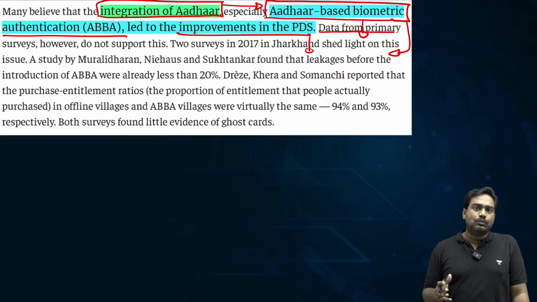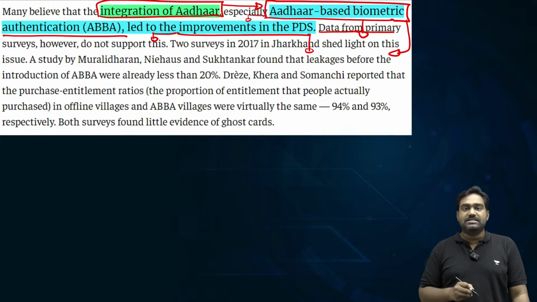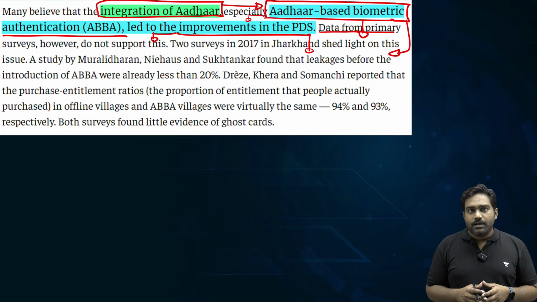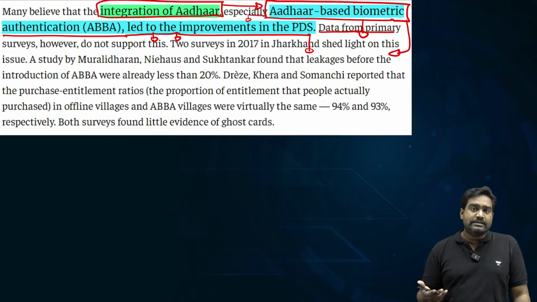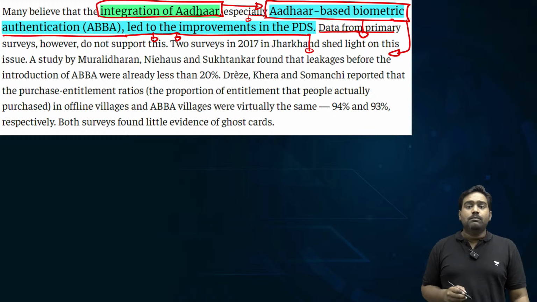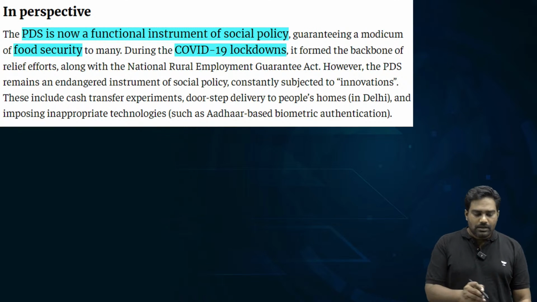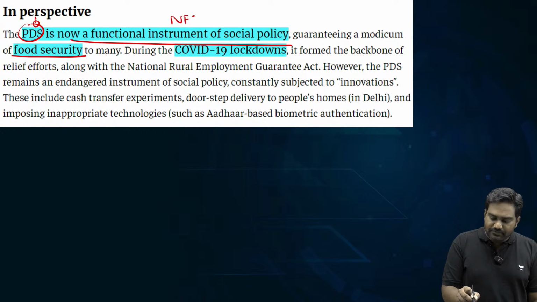So there are critics who point out that Aadhaar based biometric verification has hurt delivery of services, but there are experts who support the integration of Aadhaar into service delivery. They point out that PDS is a success case, because in PDS intended beneficiaries are being perfectly targeted, and this has played a big role in reducing leakages and in tackling corruption by bringing in biometric based verification. So all these measures are responsible for improving the efficiency of PDS, and the credit has been given to the National Food Security Act.